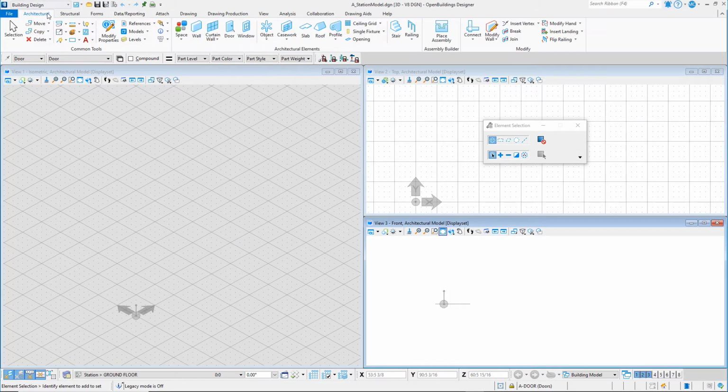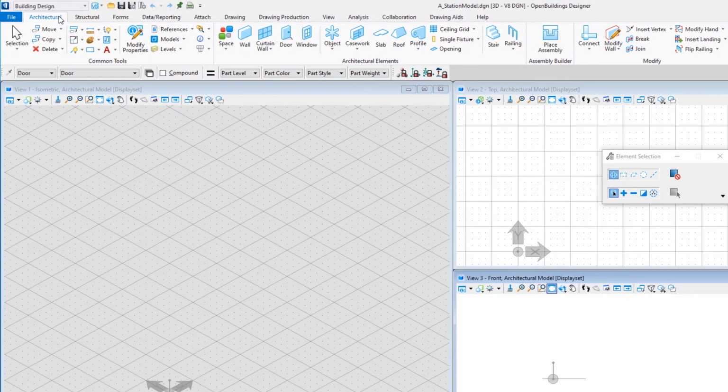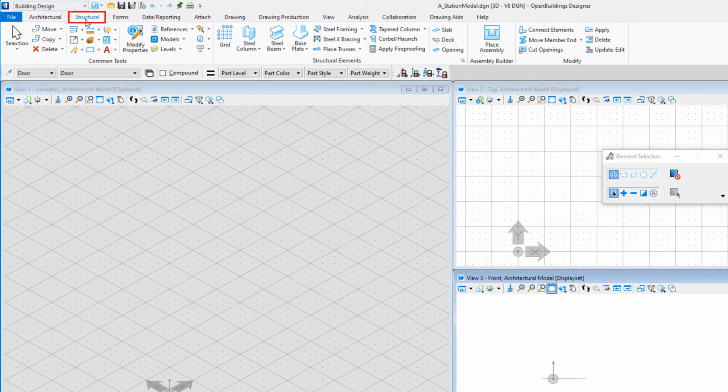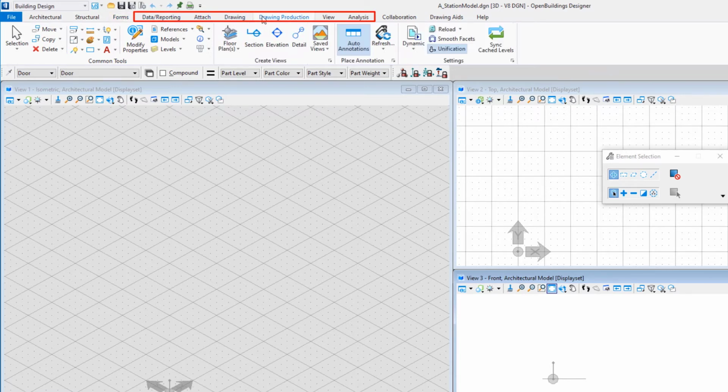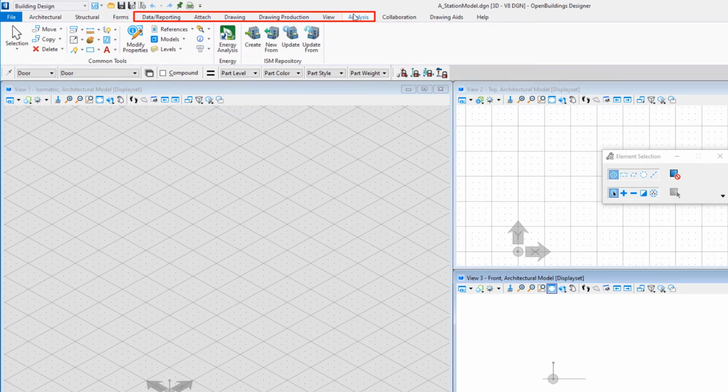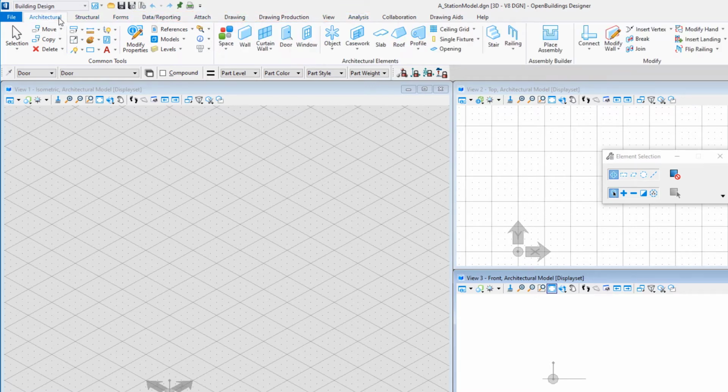The other tabs contain one or more groups of tools organized by task. Architectural tools for placing architectural objects, such as walls, doors, and windows. Structural tools for placing columns, beams, and slabs. Form tools for conceptual modeling, and a number of others, including drawing production and analysis. The groups under each tab group a set of closely related commands or tools, such as architectural elements or modify tools.